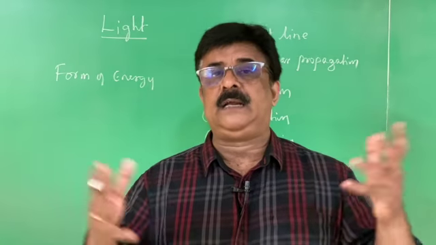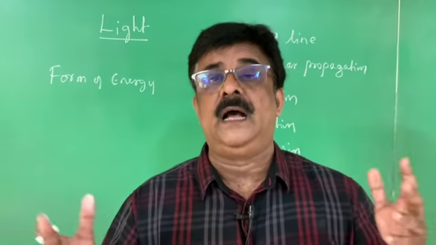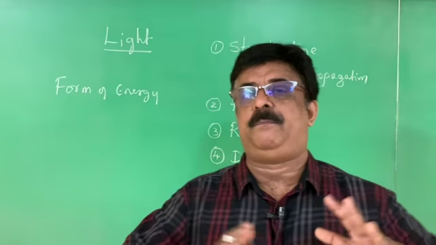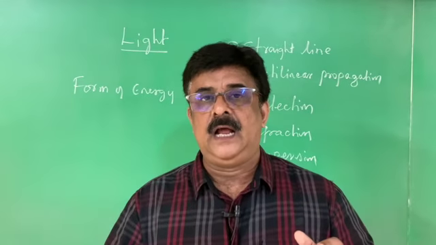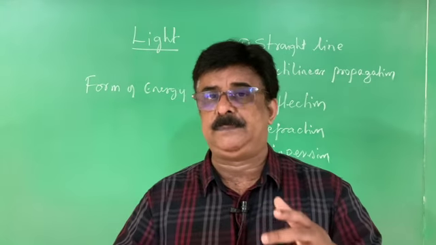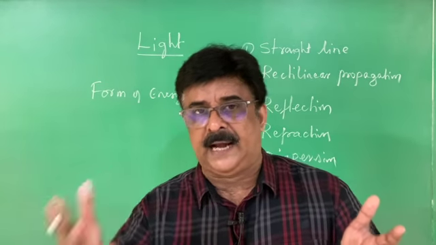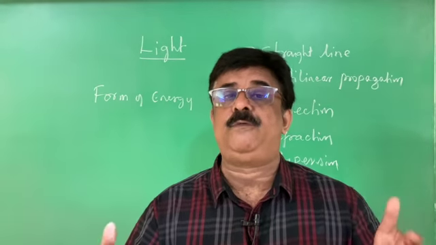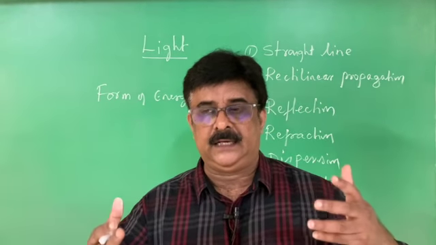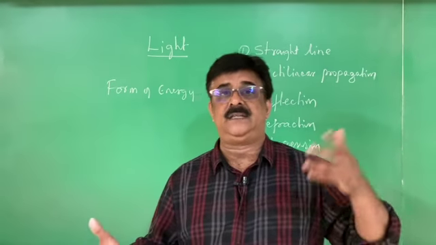Later on, the quantum theory of light was suggested by Max Planck and later supported by Albert Einstein. Now we consider light to be a stream of particles called photons. And using the quantum theory of light, we understood that light exhibits both the property of a particle as well as a wave. Therefore, we call the nature of light the dual nature of light. Light has a dual character. It acts as a particle, it acts as a wave.